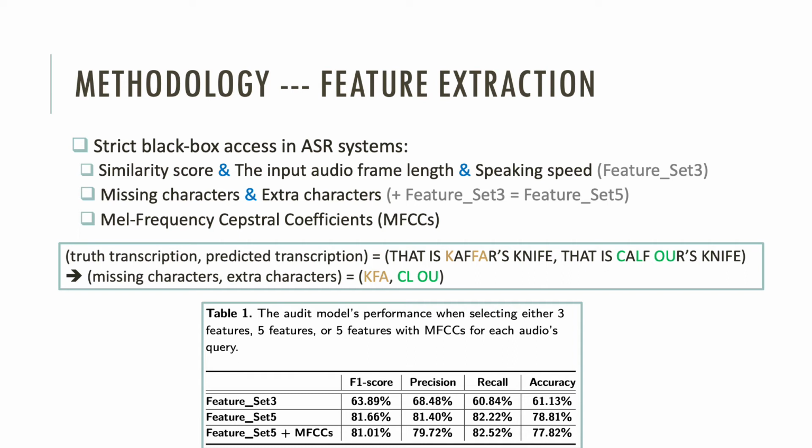Therefore, we use feature set 5 in feature extraction to build our auditor. To be noted, since our auditor is the first work investigating user-level membership in ASR systems, the comparable baseline is considered as 50% in accuracy.